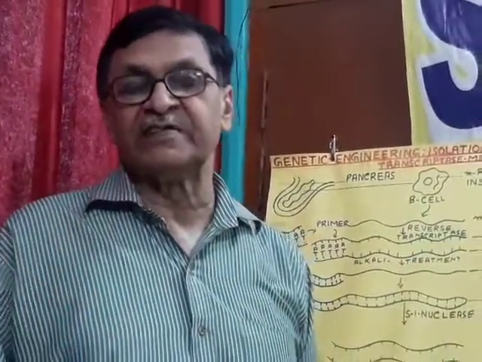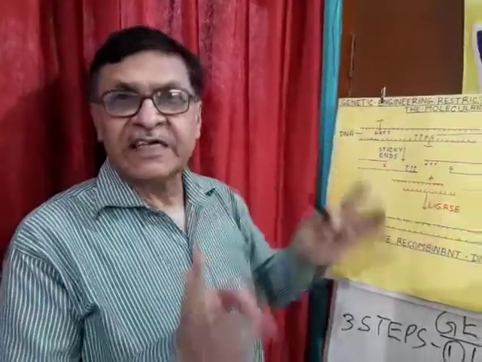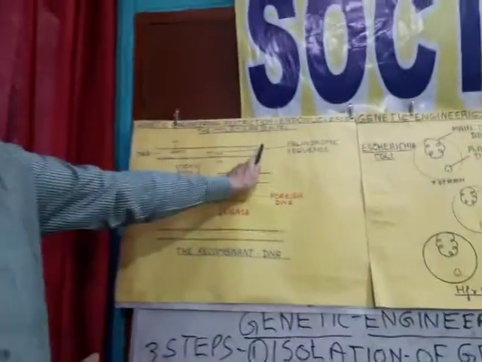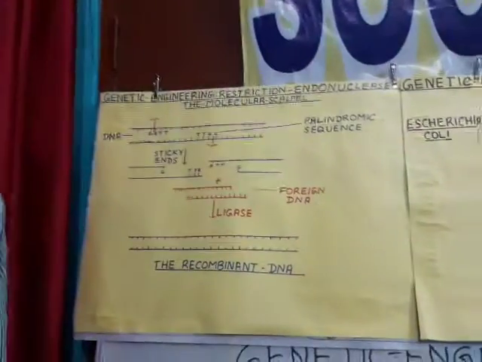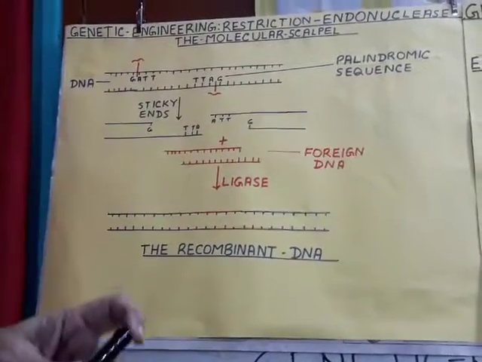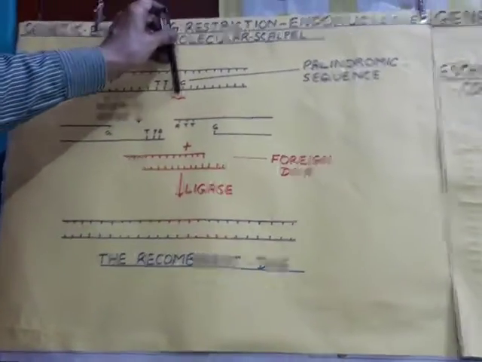But how to connect it? It was the third stage, by using a molecular scissor or molecular scalpel, the restriction endonuclease. Let us see how. For breaking a DNA, three types of nuclease enzymes are used. One which cuts it from the terminal end, either this one or this one, is called exonuclease. Another, endonuclease, cuts it from the middle, and the third one, restriction endonuclease, cuts it from the middle at